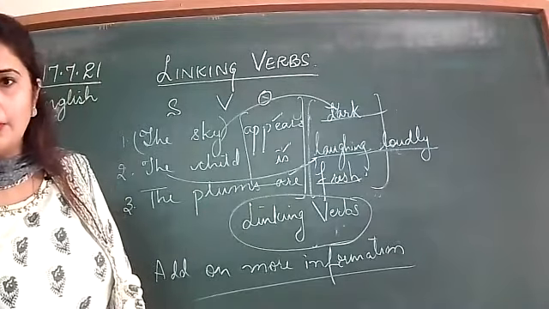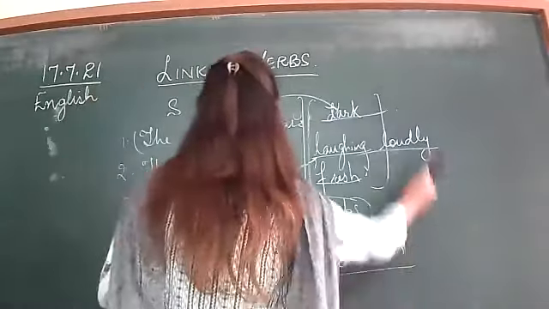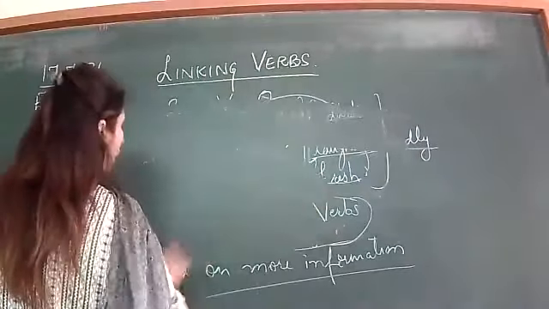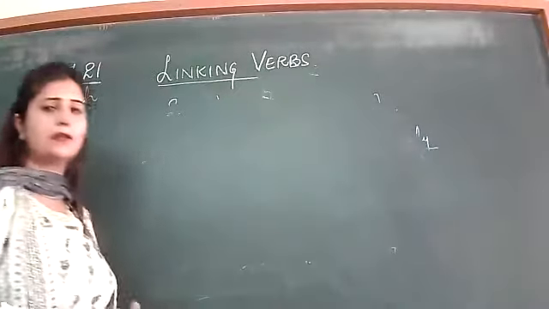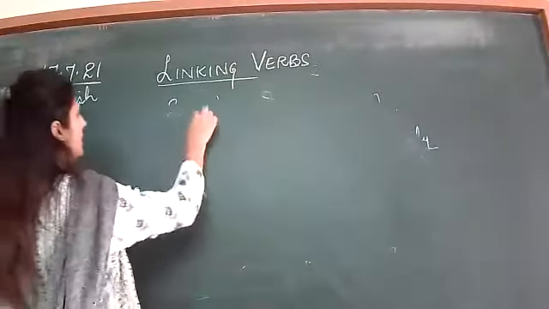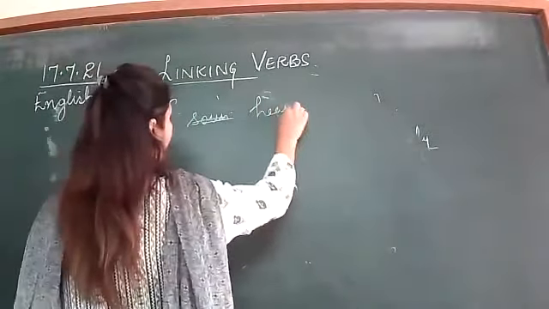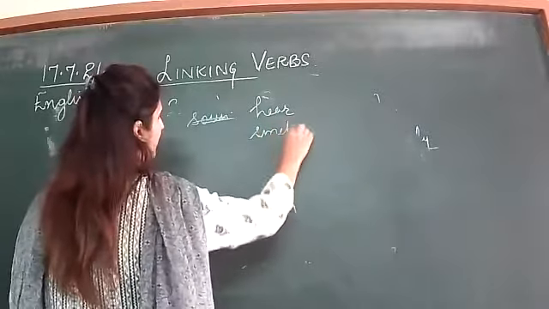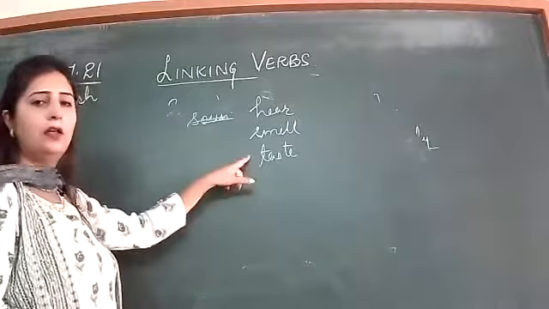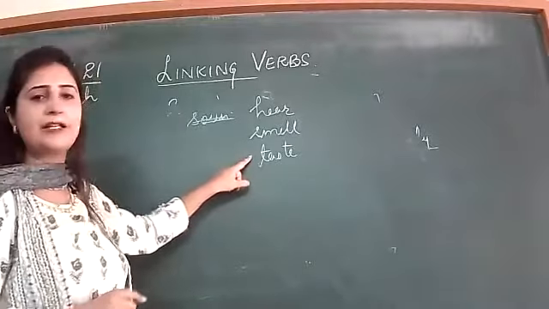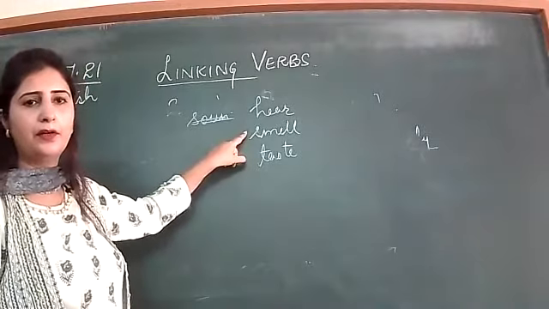Now, which are mainly linking verbs? How will you recognize linking verbs? All words of senses. You know we have 5 senses: sound, hear, smell, taste. For example, the nut tastes bitter. The flower smells beautiful.